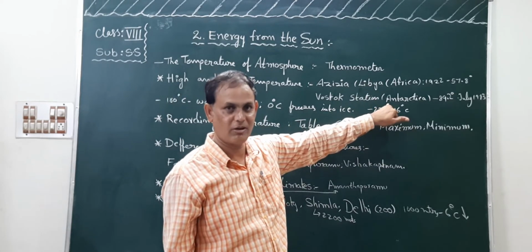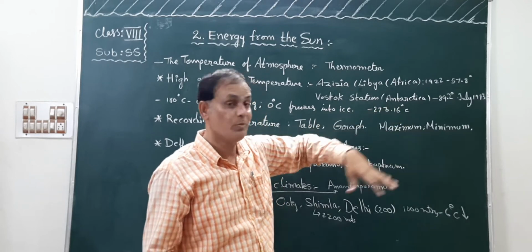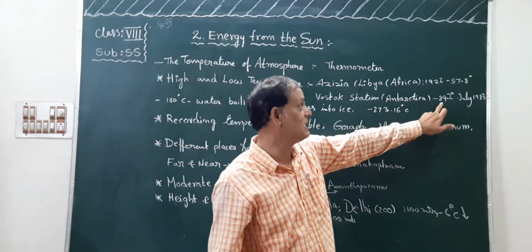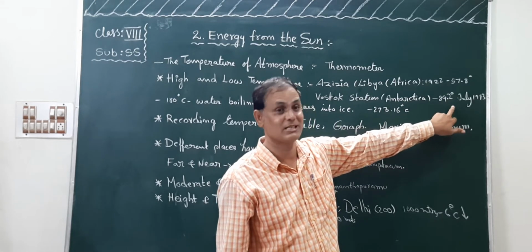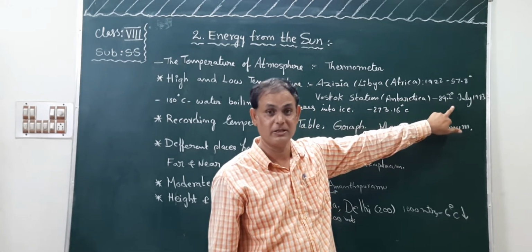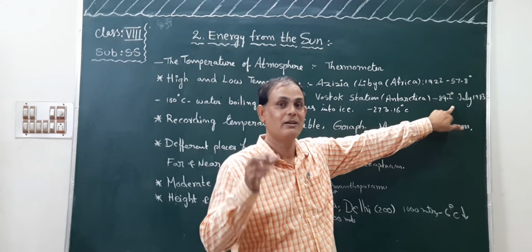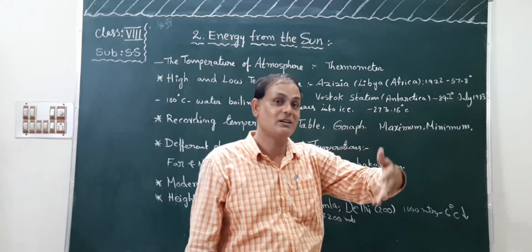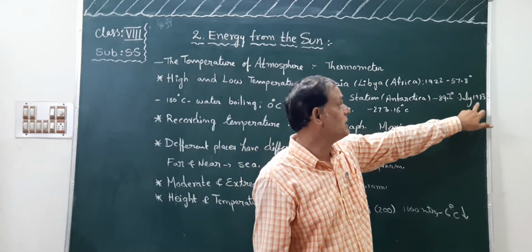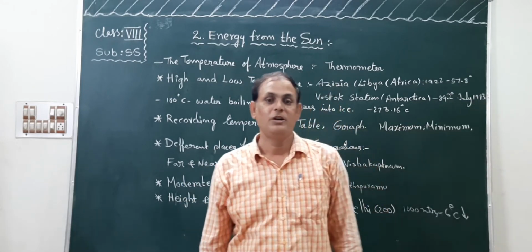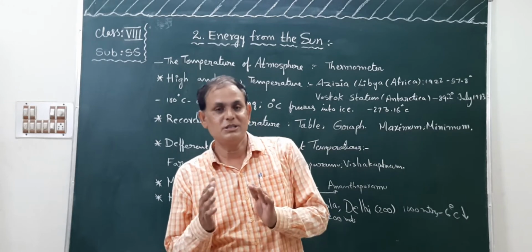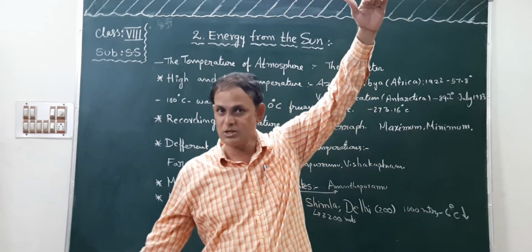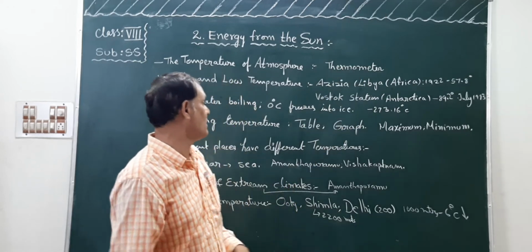Antarctica is one of the continents. How many degrees of temperature were recorded, children? Minus 89.2 degrees centigrade was recorded. When was it recorded? July 1983, children. Is it clear? The highest temperature is recorded, and the lowest temperature is also recorded, children.